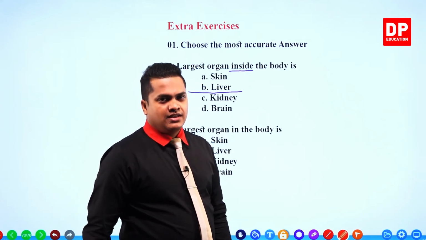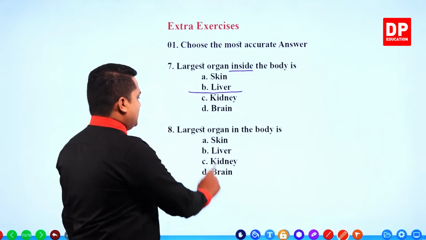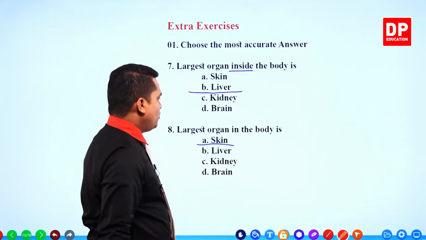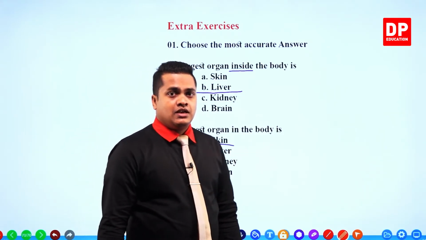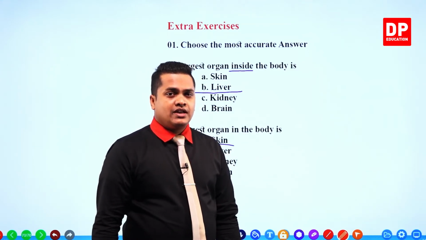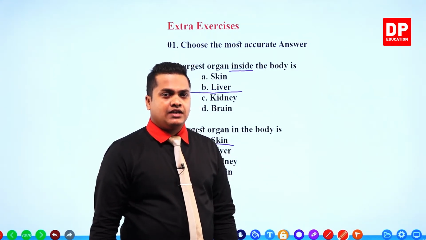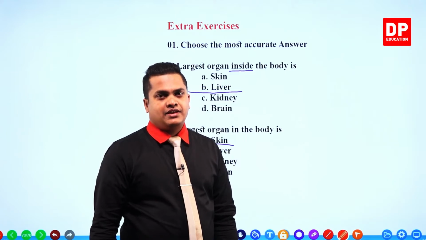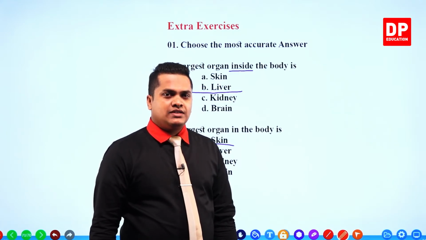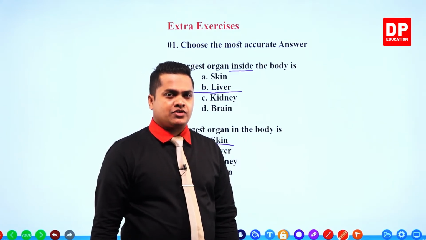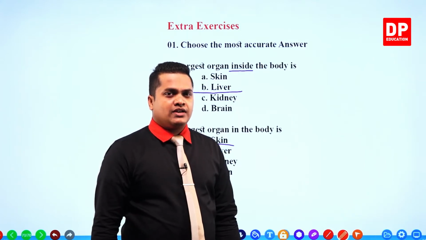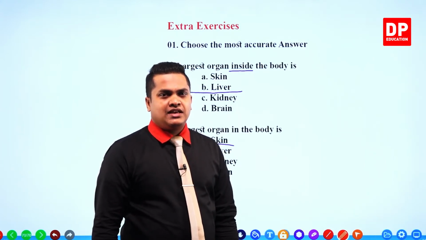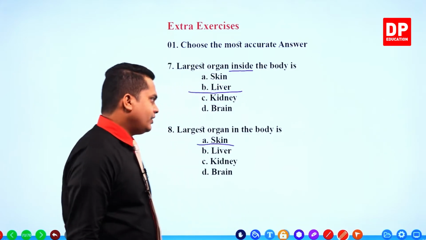That organ is the human skin. So skin is the largest organ in our body. However, if you consider the interior body structure, the largest organ contained within the body is the liver. Okay? Right then.